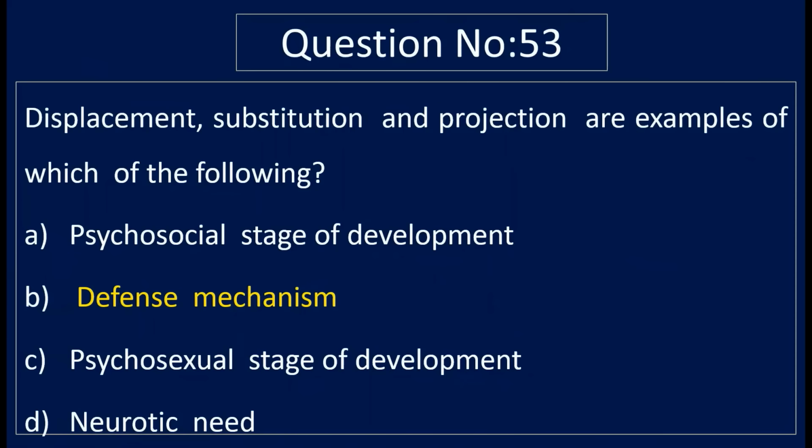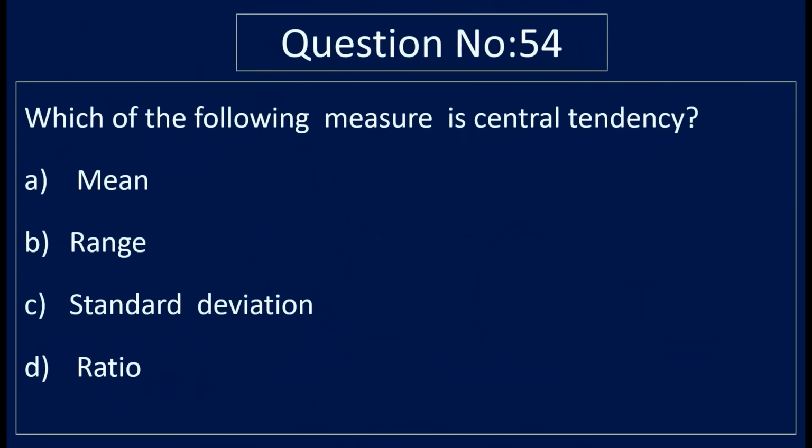Question number 54. Which of the following measure is central tendency? Option A, mean. Option B, range. Option C, standard deviation, and option D, ratio. Correct answer is option A, mean.